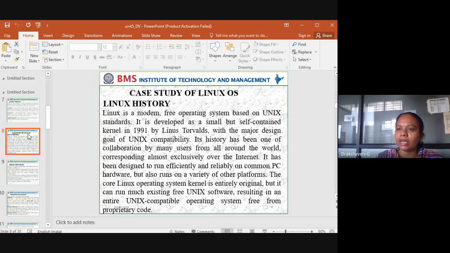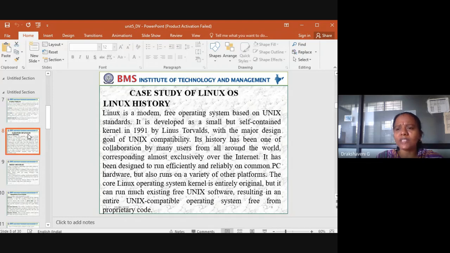So there many countries are using this. That's what the collaboration corresponding almost exclusively over the internet, because as we know that DOS operating system was something, and later we have something called as a Windows, and later we were having something called as a Windows NT. So what was this Windows NT? In NT, network technologies of network is being implemented. When that particular operating system is used, then you can have an internet connection. Same way here, the Linux also, exclusively whatever we are doing, we are using for the internet.